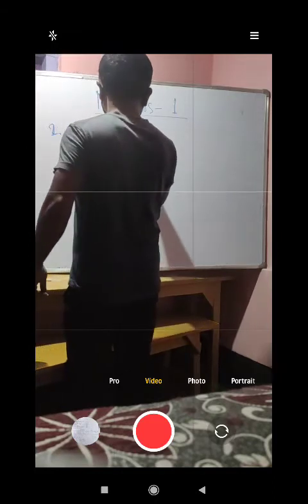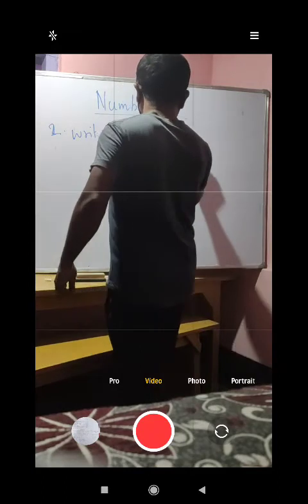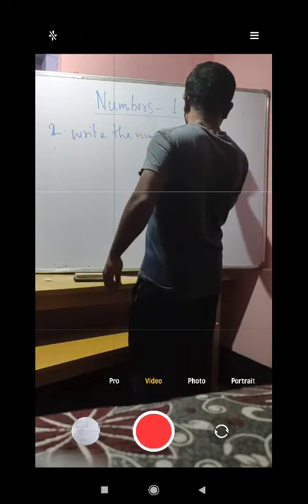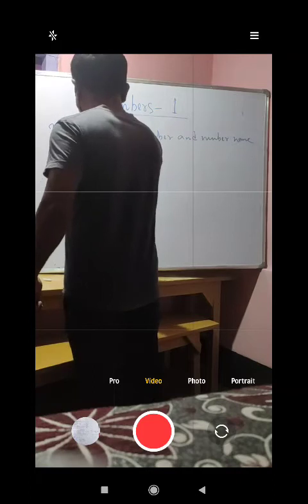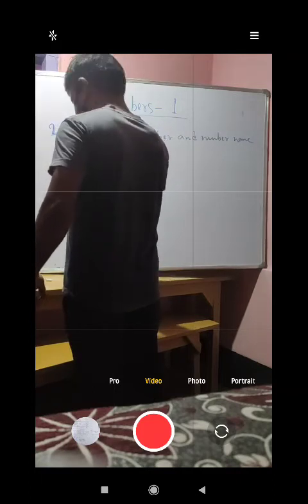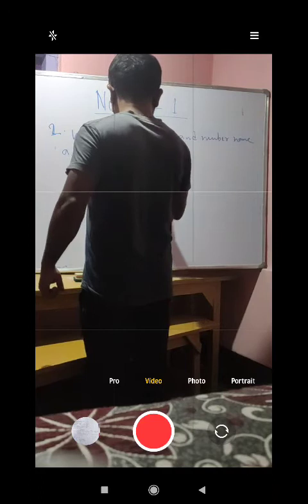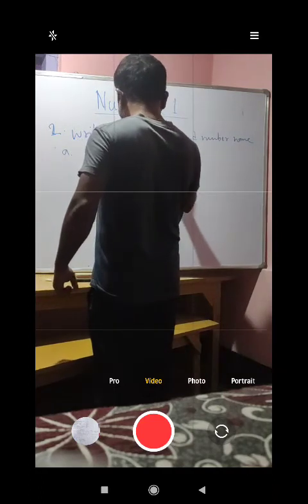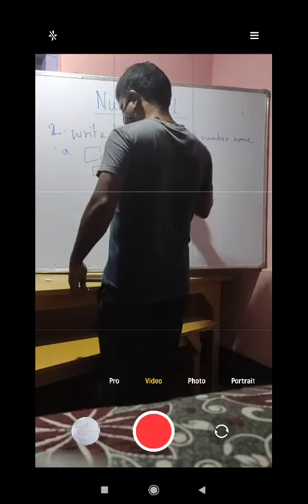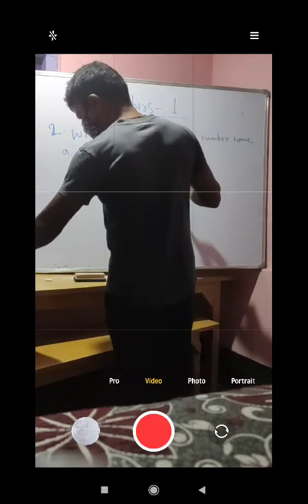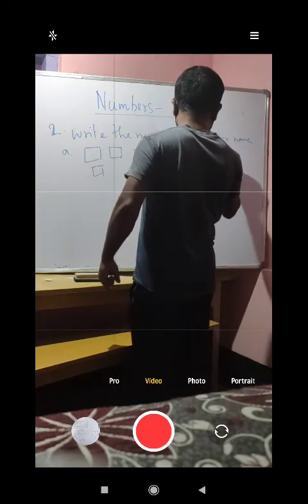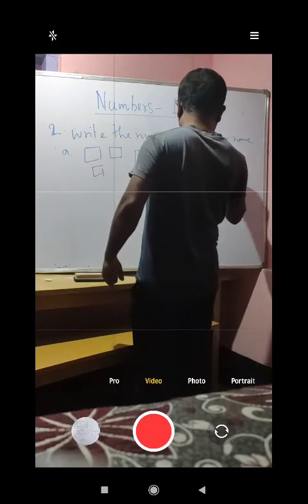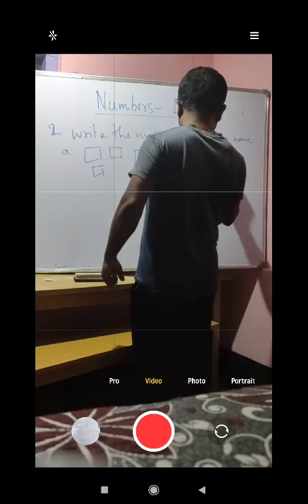Here it has given as an example 1, 2, 3, then 1, 2, 3, 4, after that 1, 2, 3, 4, 5, 6, 7, 8.